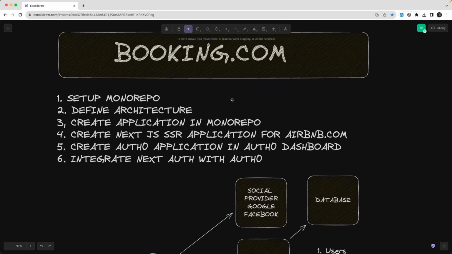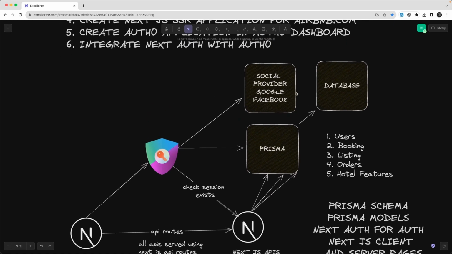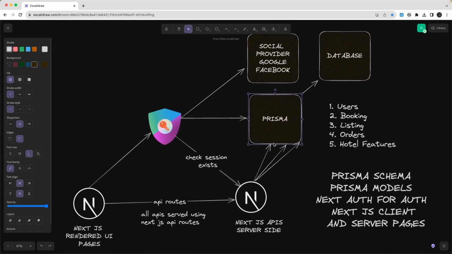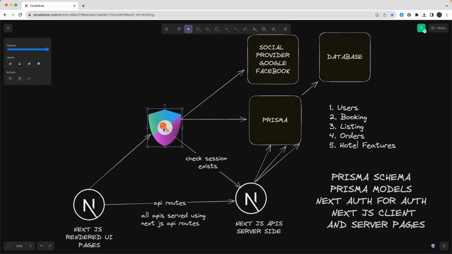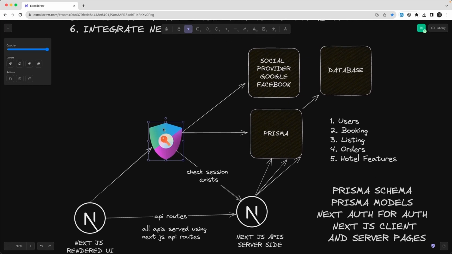In the booking.com clone application, we have defined the architecture, what all we are going to use. We have Next.js, Next.auth, React, Prisma, some social providers, and the database as Postgres, which is going to use the Prisma ORM. Here we are going to create Next.js client-side pages and server-side pages, and Next.auth is going to manage our session either using login password or by login with the social providers. That was pretty much our architecture.